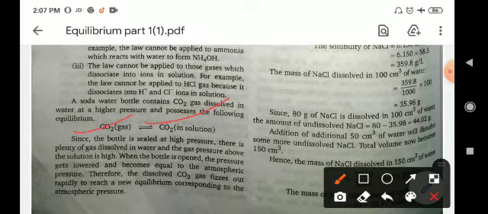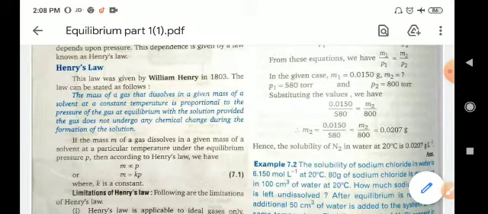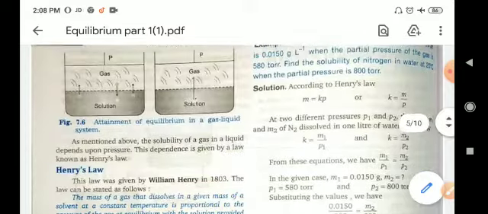When the bottle is opened, the pressure is lowered and becomes equal to the atmospheric pressure. Therefore, the dissolved CO2 gas fizzes out rapidly to reach a new equilibrium corresponding to the atmospheric pressure. Okay, when you open the bottle the gas is released, and it equalizes itself with the atmospheric pressure, and a new equilibrium is attained.